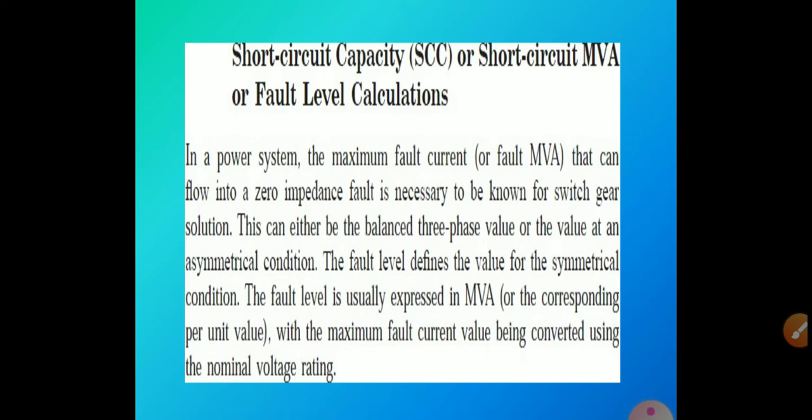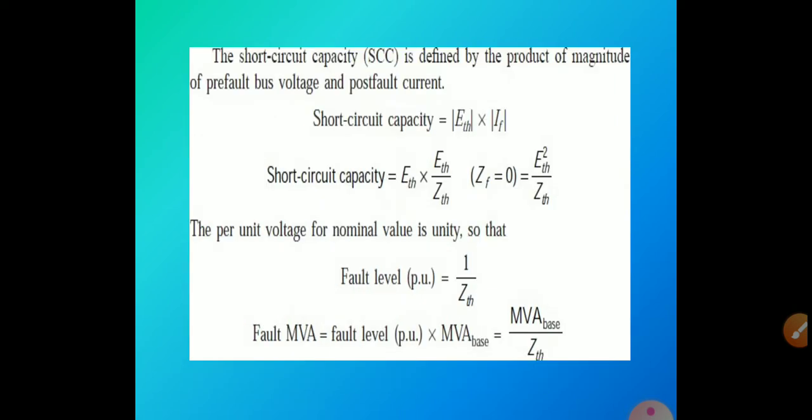Then, short circuit capacity, or short circuit MVA, or fault level calculation. In a power system, the maximum fault MVA can flow in a zero impedance fault, which is necessary to be known for switchgear selection. This can be either the balanced three-phase value or the value under asymmetrical conditions. The fault level is usually expressed in terms of MVA or the corresponding per unit value, with the maximum fault current value converted using nominal voltage ratings.